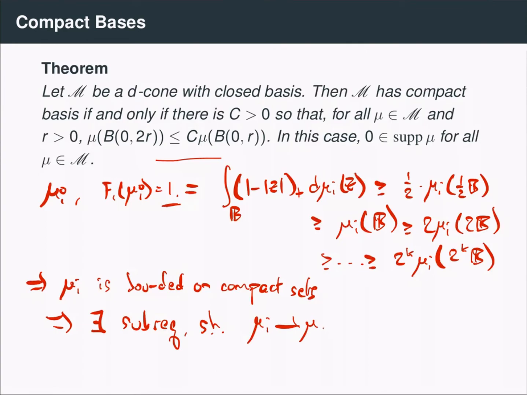And moreover, notice that f1 of mu, recall that f1 is continuous with respect to the weak topology. So f1 of mu is equal to the limit of f1 of mu_i, and this is equal to 1. And so thus, not only do the mu_i's converge to some measure mu, that measure mu is also an element of the basis.